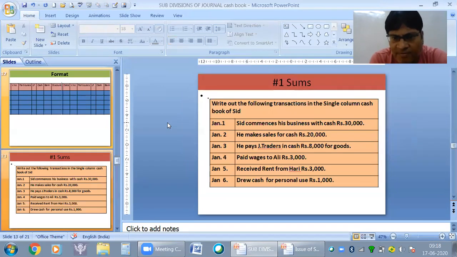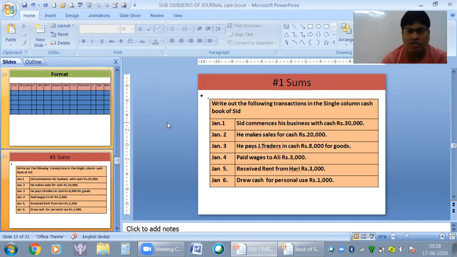Let's do one sum to understand single column cash book. This is our sum. Write out the following transactions in the single column cash book of Sid. January 1, Sid commences his business with cash 30,000. So what's the journal entry when Sid commences his business? It is cash account debit to capital account. If you prepare your cash account, you will be writing in cash account, to capital, isn't it?